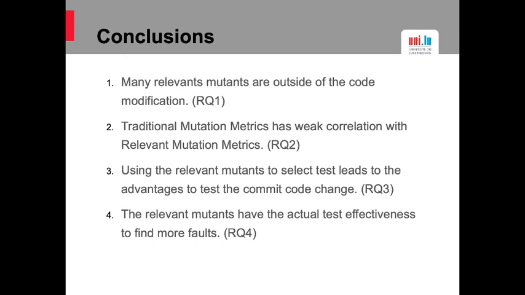Mutation score cannot indicate the relevant mutation score. The third conclusion is that using the relevant mutants to select the test leads to advantages to test the commit code change. The last conclusion is that the relevant mutants have the actual test effectiveness to find more faults.